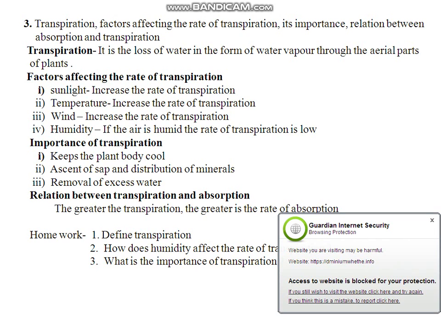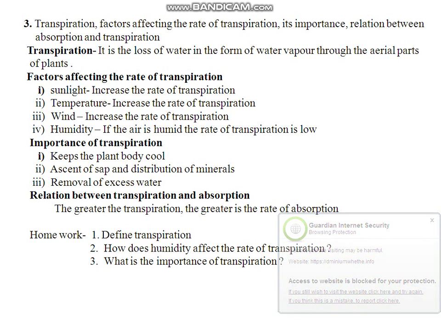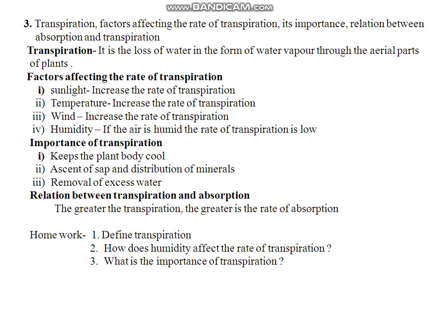The factors affecting the rate of transpiration are: number 1, sunlight; number 2, temperature; number 3, wind; and number 4, humidity. Sunlight increases the rate of transpiration.